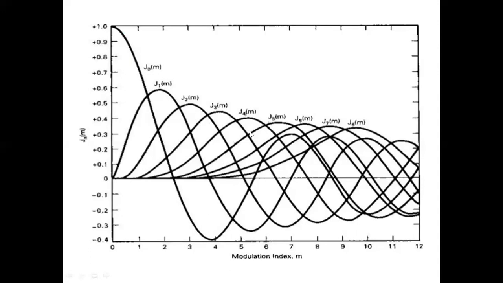That means the sideband amplitude decreases. As M increases also, the amplitude decreases and goes to zero. That is the reason the sideband amplitude is going low. If we take more sidebands, those sidebands are surrounded by the carrier. As the number of sidebands increases, the amplitude also decreases and depends upon the modulation index.